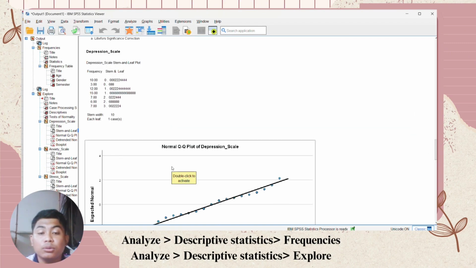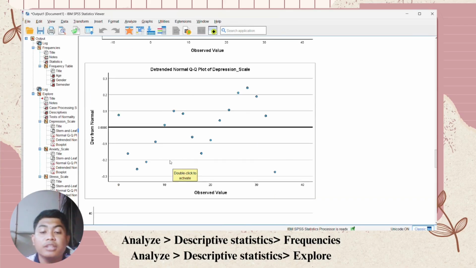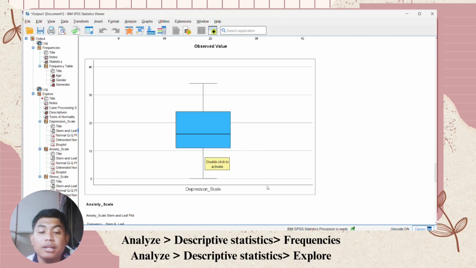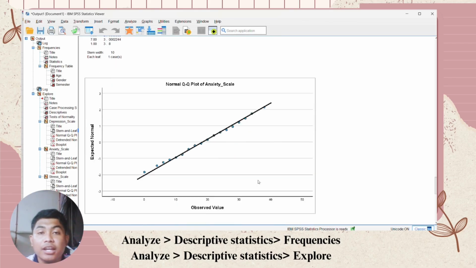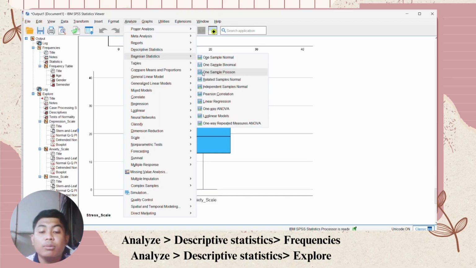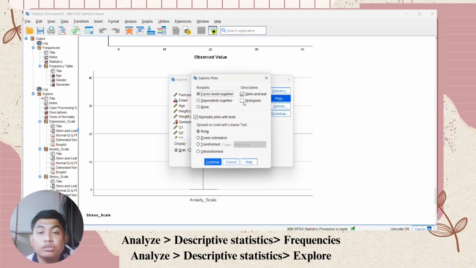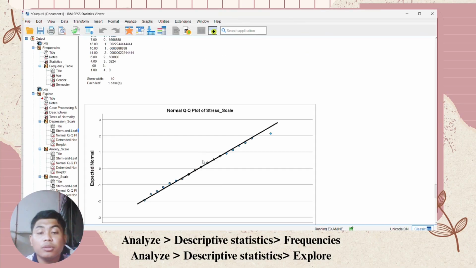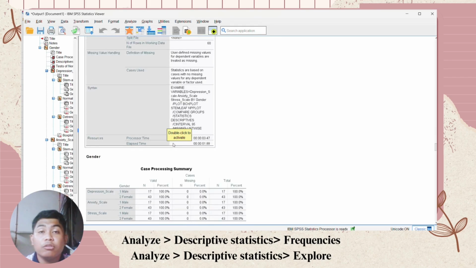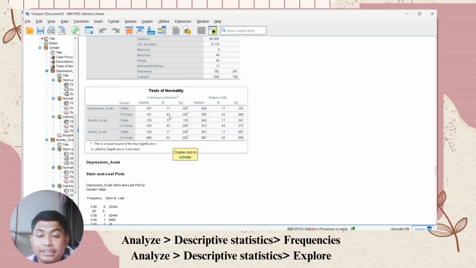The research objective number 2 is to measure the level of depression, anxiety and stress among men and women in semester 5 and 6 of UiTM Arau Cawangan Perlis FSR student degree. Now go to analyze, choose descriptive statistic and go just to the factor list, which is gender. Now we move to plots and normality plots, click continue and OK. We're gonna do the Kolmogorov-Smirnov test, because more than 50. Data is normal distribute and because p-value more than alpha, we're gonna do the parametric test, which is independent t-test.